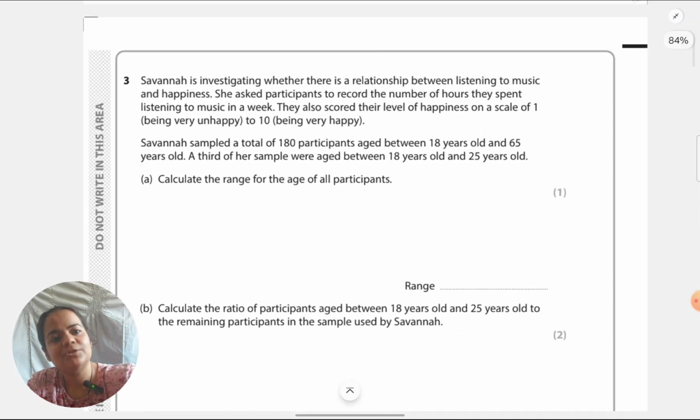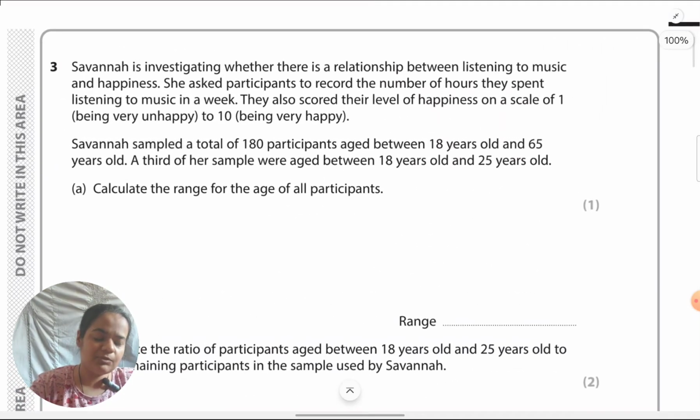Okay, the question here is, and we should read the scenario very carefully, giving as much time as it needs to read. Because if we are going to haste about reading the situation, and all the questions are from the same situation, we'll end up making mistakes in all. So just read the question very properly before attempting even the first question which is given.